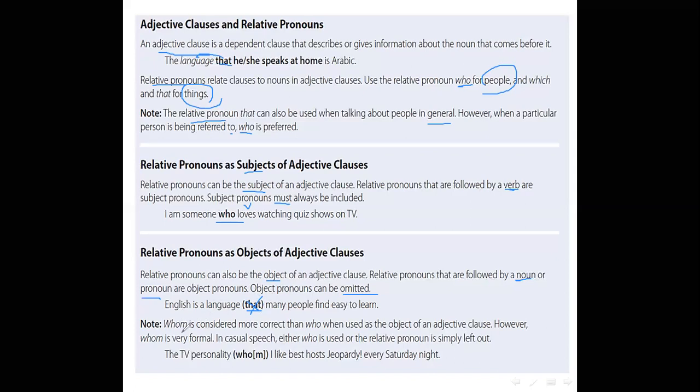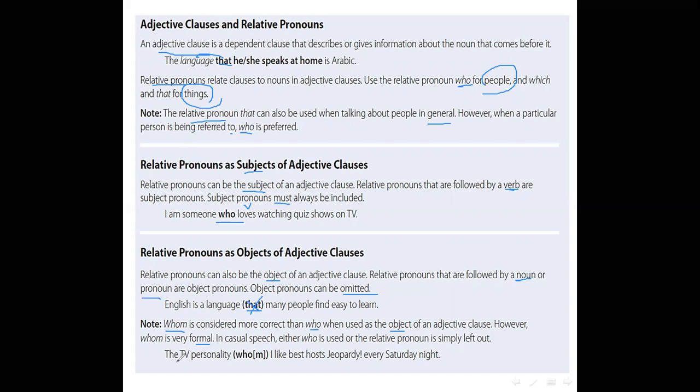Pay attention to whom. Whom is considered more correct than who when used as the object of an adjective clause. However, whom is very formal. In casual speech, either who is used or the relative pronoun is simply left out.